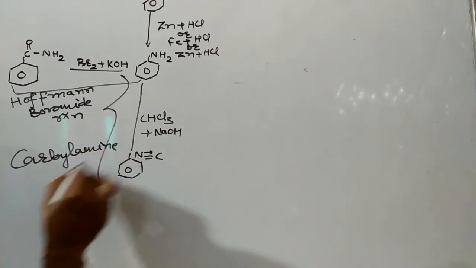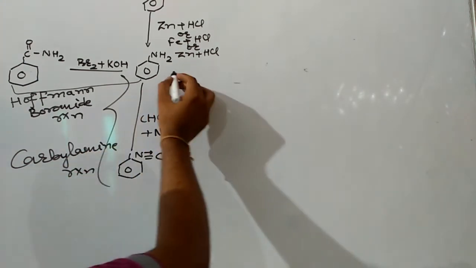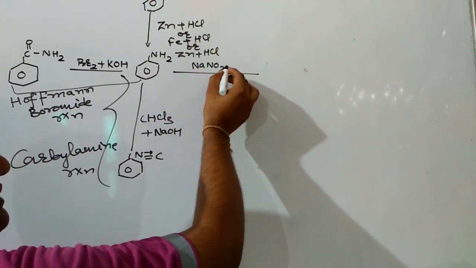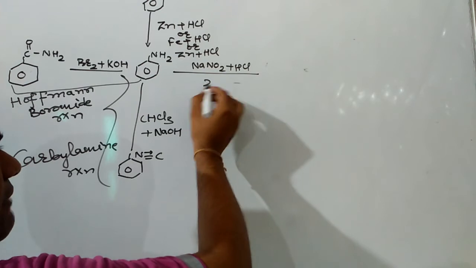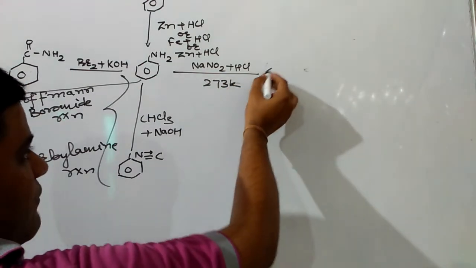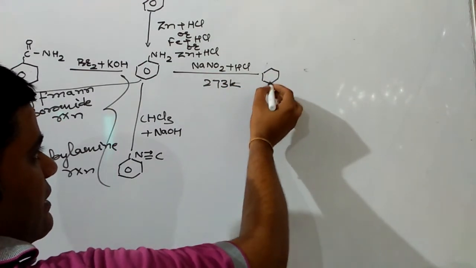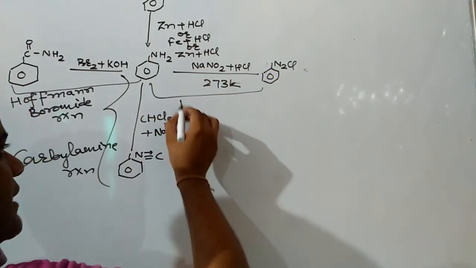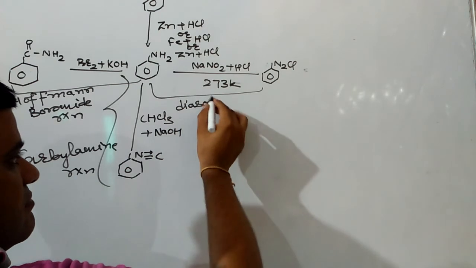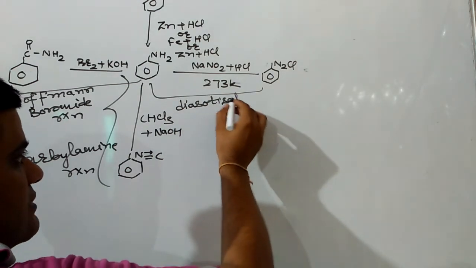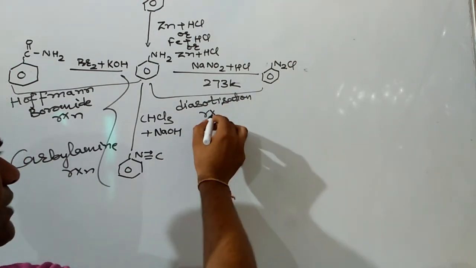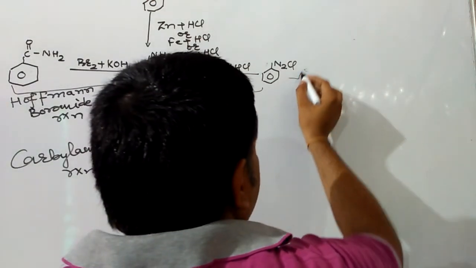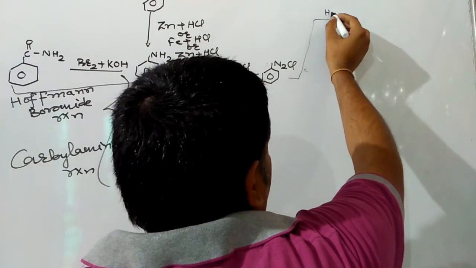Next, when aniline reacts with NaNO2 in presence of HCl at 273 Kelvin temperature, the product formed will be benzene diazonium chloride, and this reaction is known as diazotization reaction.